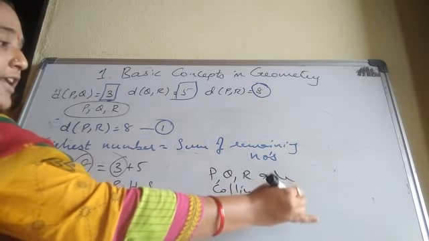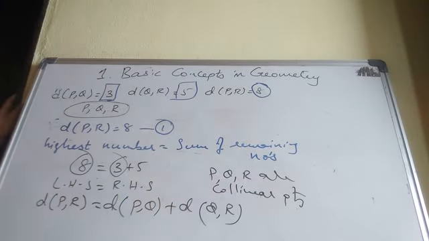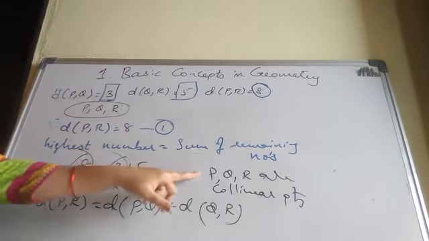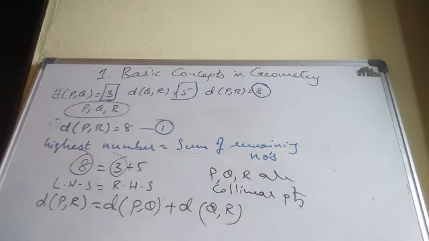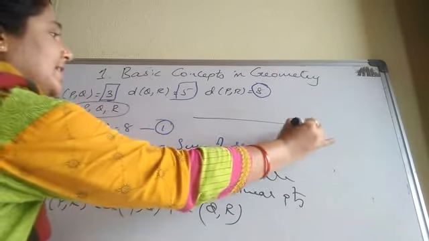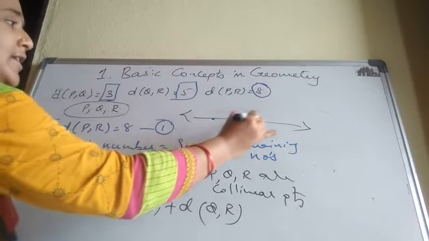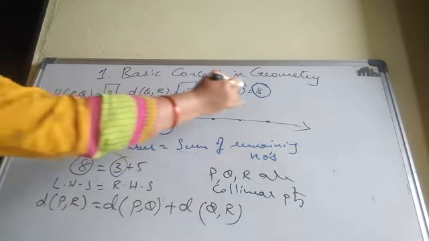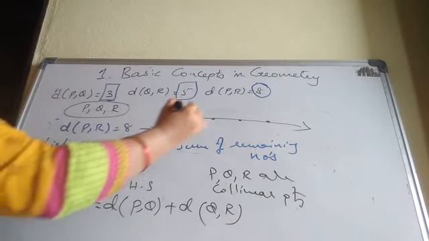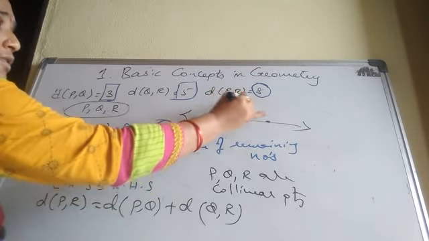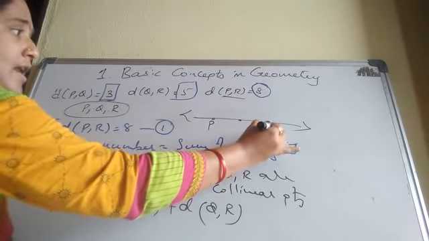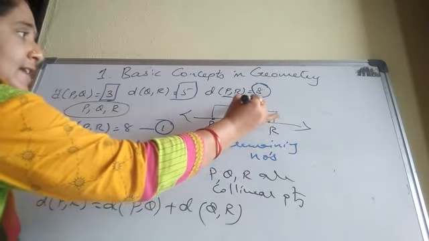Collinear points lie on a straight line. But which point is between? P, Q or R? Draw a straight line and take 3 points. Our highest number is 8, so P and R are the endpoints with distance 8.